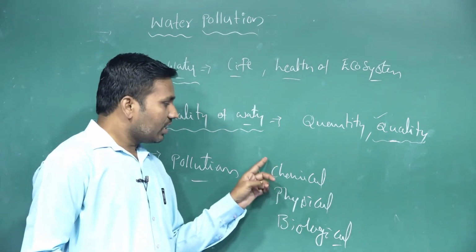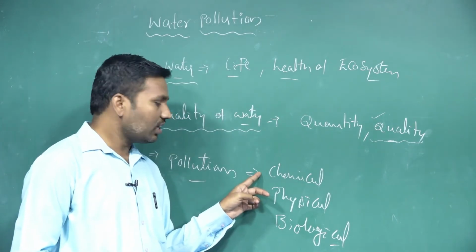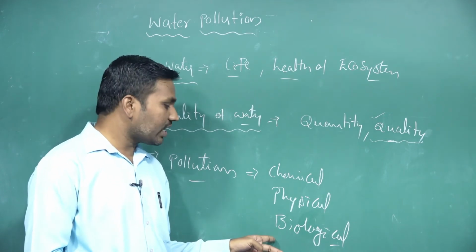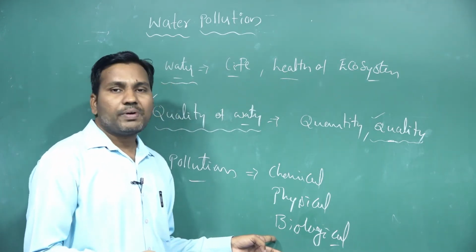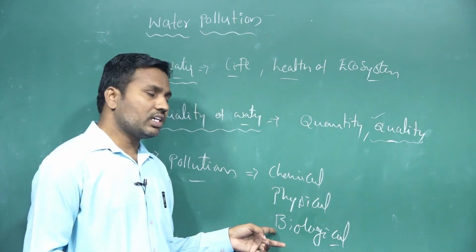That means a change in any one of these, and aesthetic characters along with these three. Aesthetic characters mean the transparency of the water and the smell of the water. Those two we call the aesthetic characters.